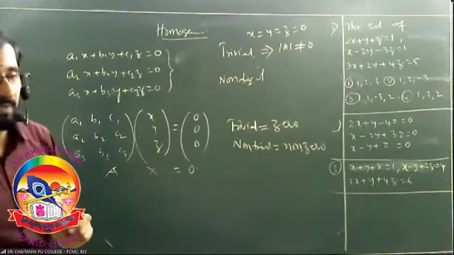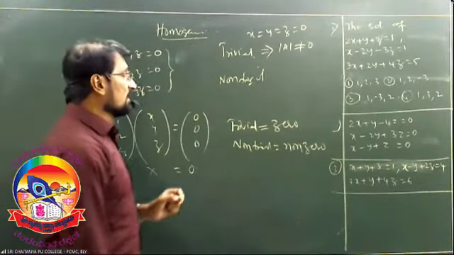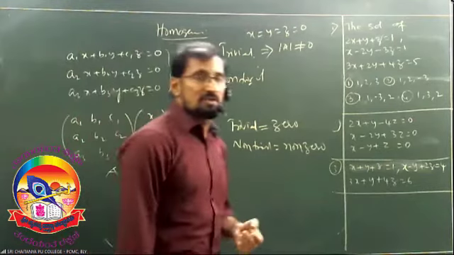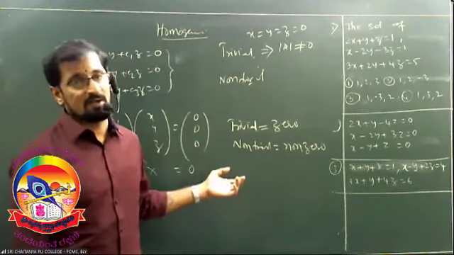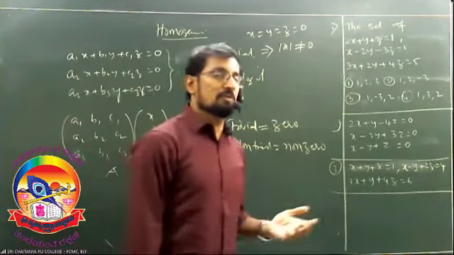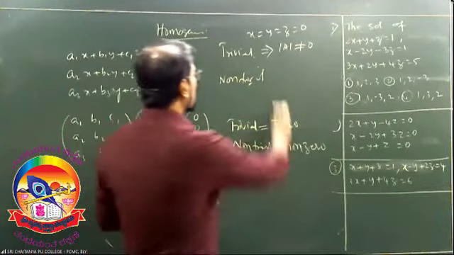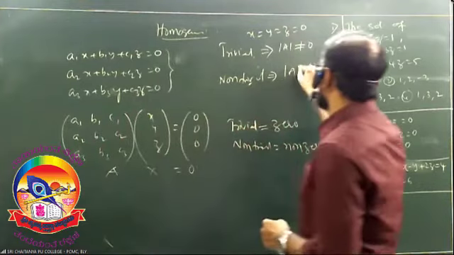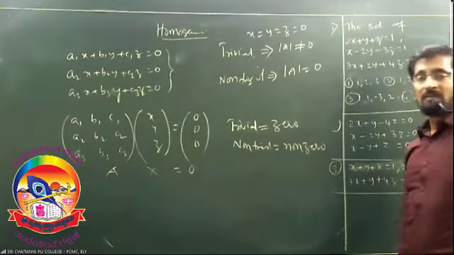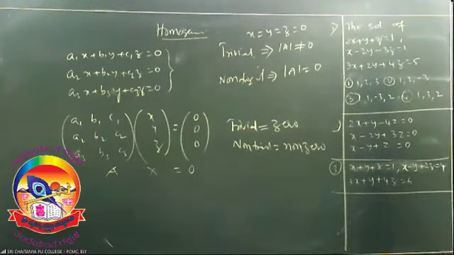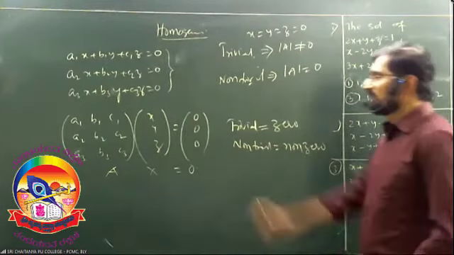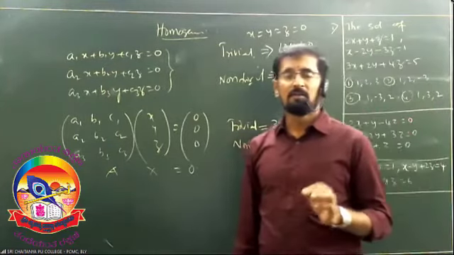In your question papers, you can observe "the system has a non-zero solution." What is non-zero? It means non-trivial. "The system has zero solution" means trivial solution. Now, a system has a non-zero solution means that |A| should be equal to 0. Am I right?